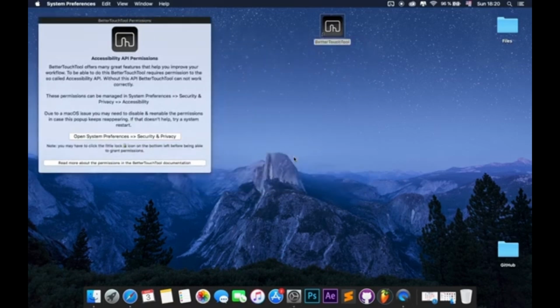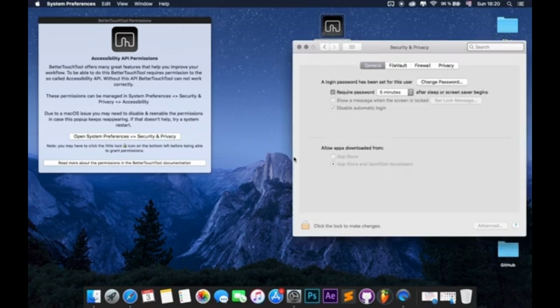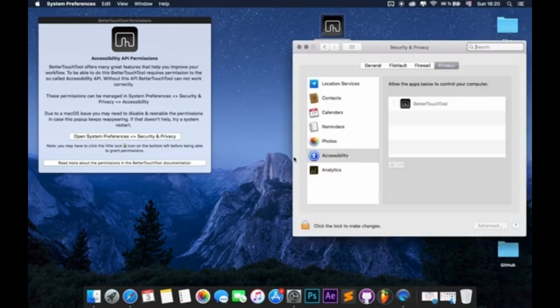You can build shortcuts for repetitive tasks, assign gestures to specific applications, manage windows more efficiently, and create custom controls that match the way you work. This tutorial covers the complete download, installation, permissions, and initial setup process from start to finish.